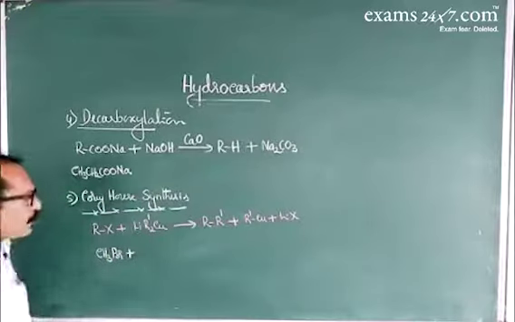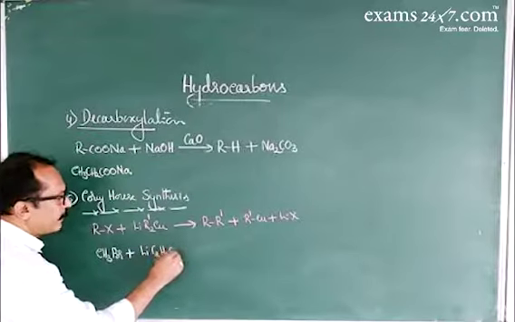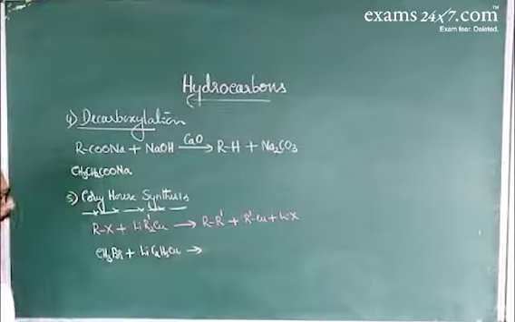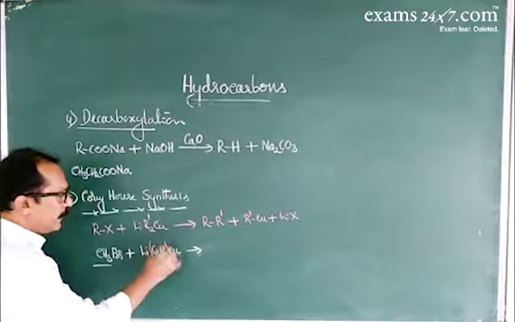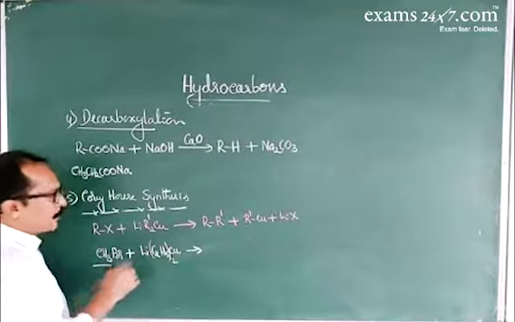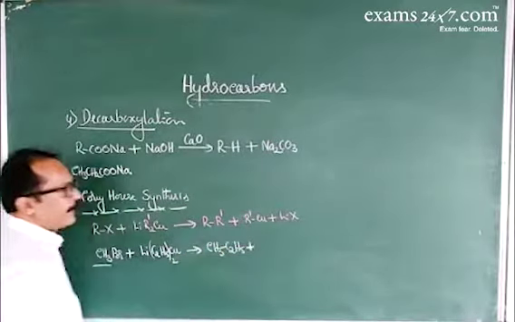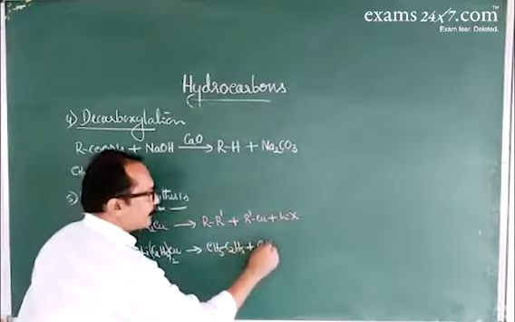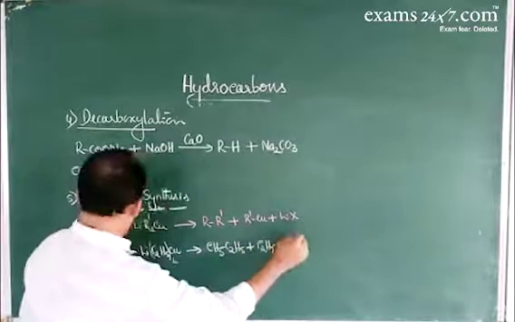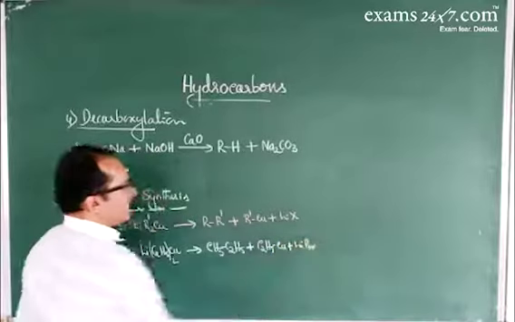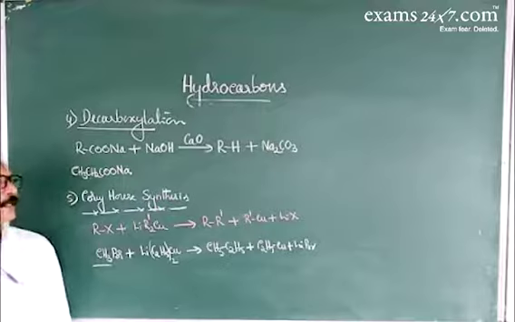If we take methyl bromide, CH3Br, and treat it with diethyl lithium cuprate. Here R is a methyl group, here R is an ethyl group. So one of the ethyl groups is added to the methyl group, CH3, C2H5. It gives propane. The byproducts are ethyl cuprate and lithium bromide. So this method is called Corey-House synthesis.